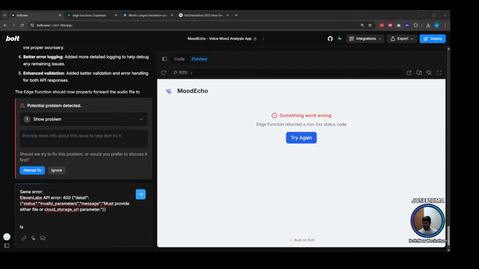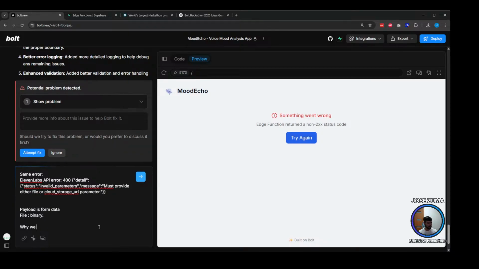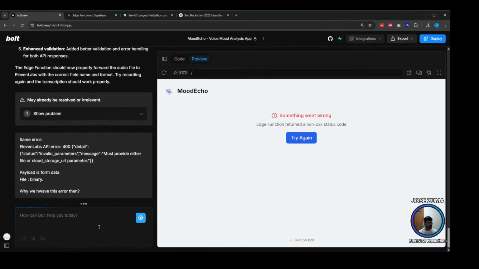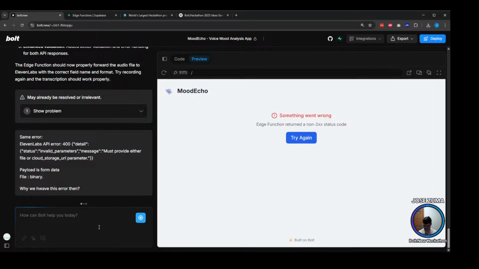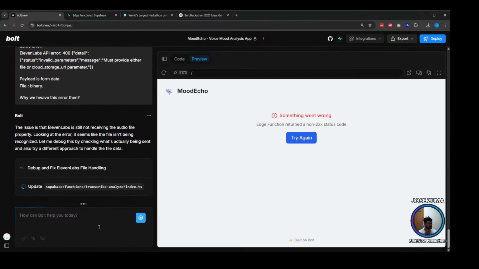Then we can tell it the payload is form data with a binary file. Let's see. Okay, so we still need to fix this. We can meanwhile check this function.